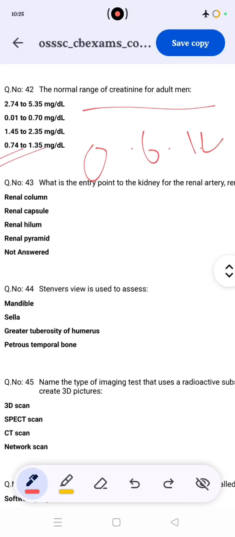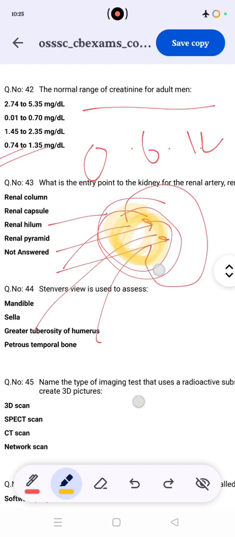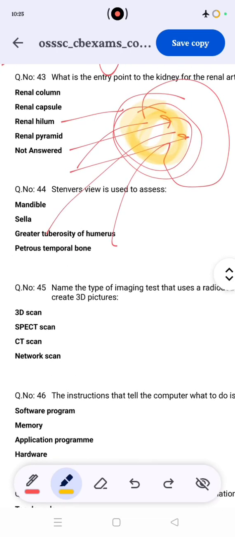There is a question asking what is the entry point of the kidney? It is the renal hilum. Renal hilum is a unit just like the kidney. These are the hilum, where the renal artery, renal vein, and ureter go. These are called the renal hilum. Okay. Scanner's view is used for the petrous temporal bone.